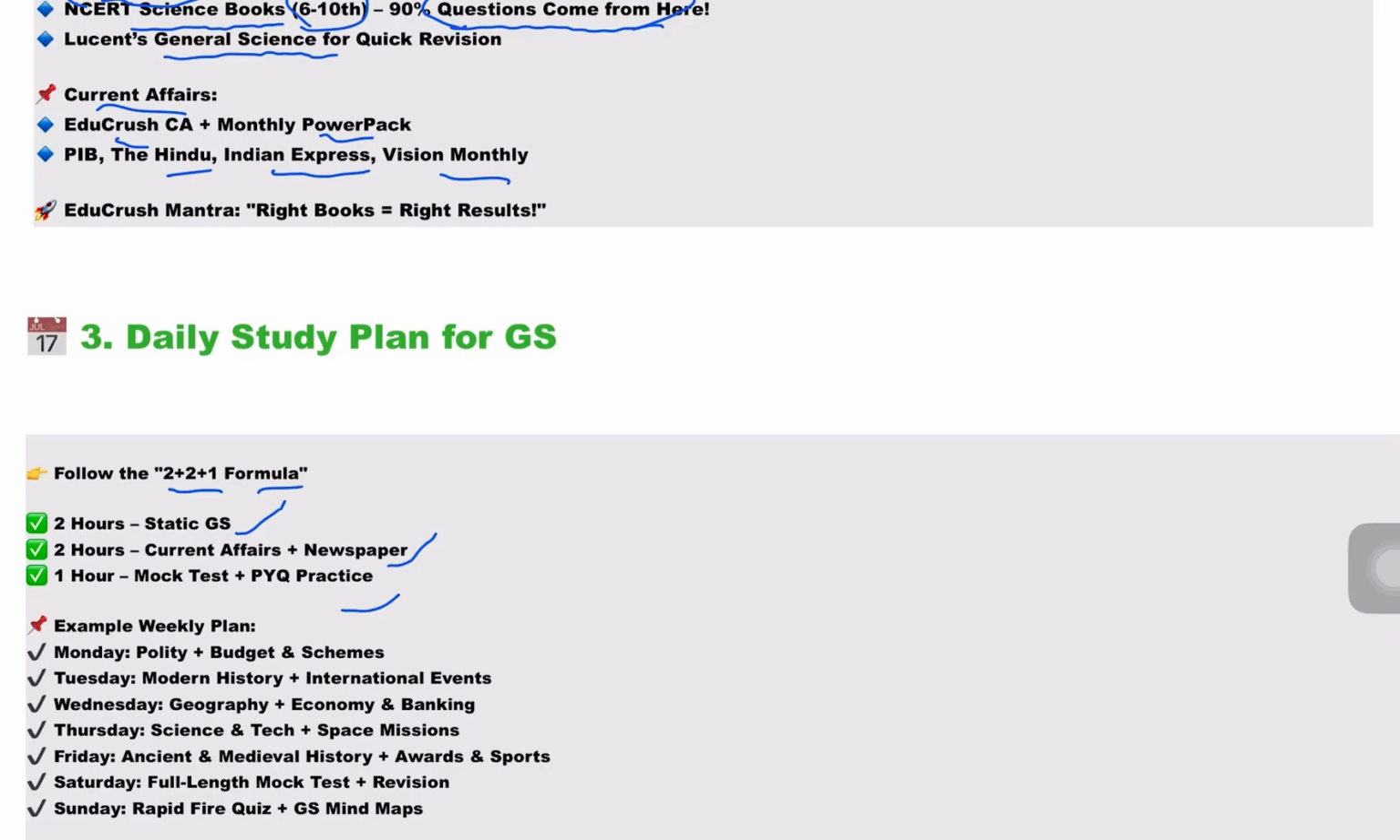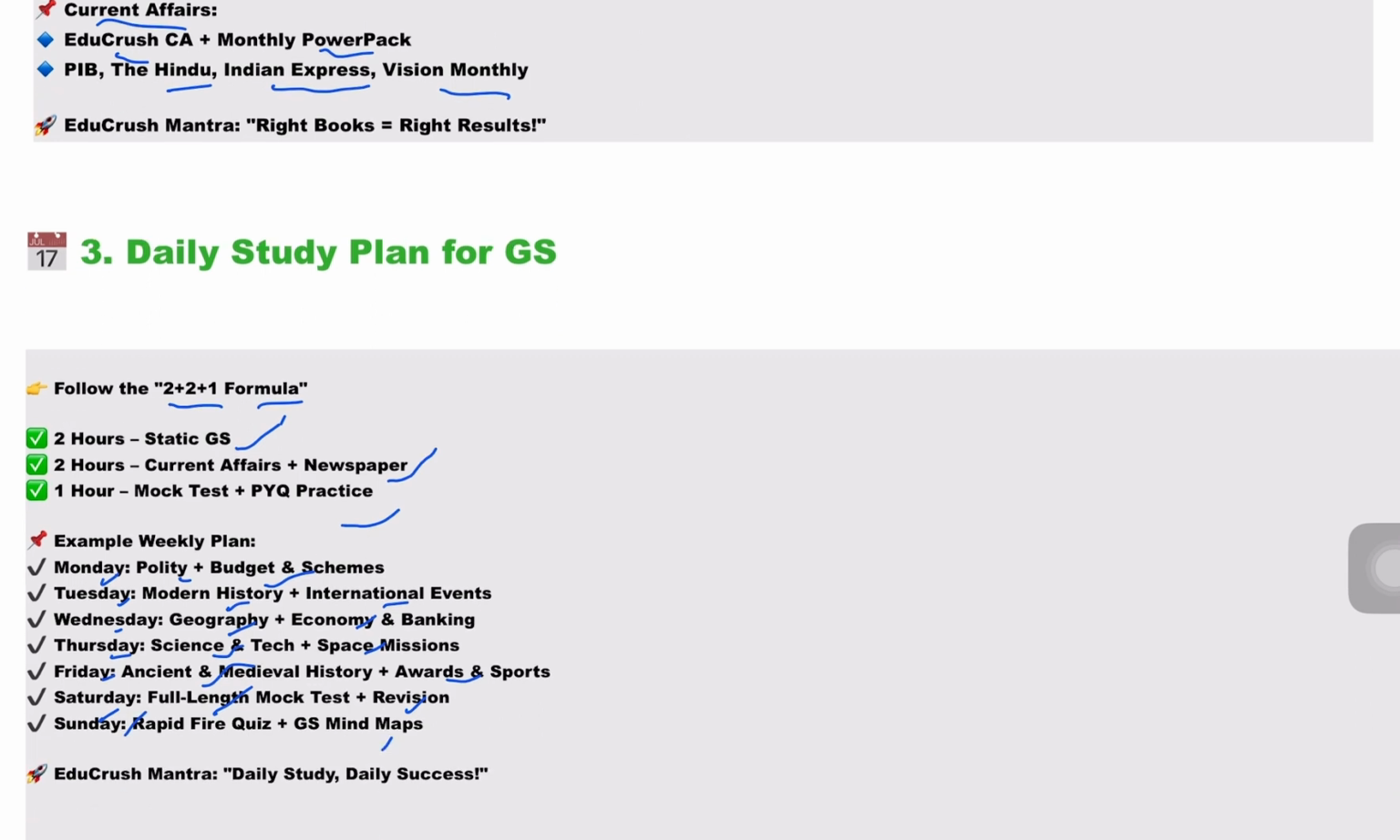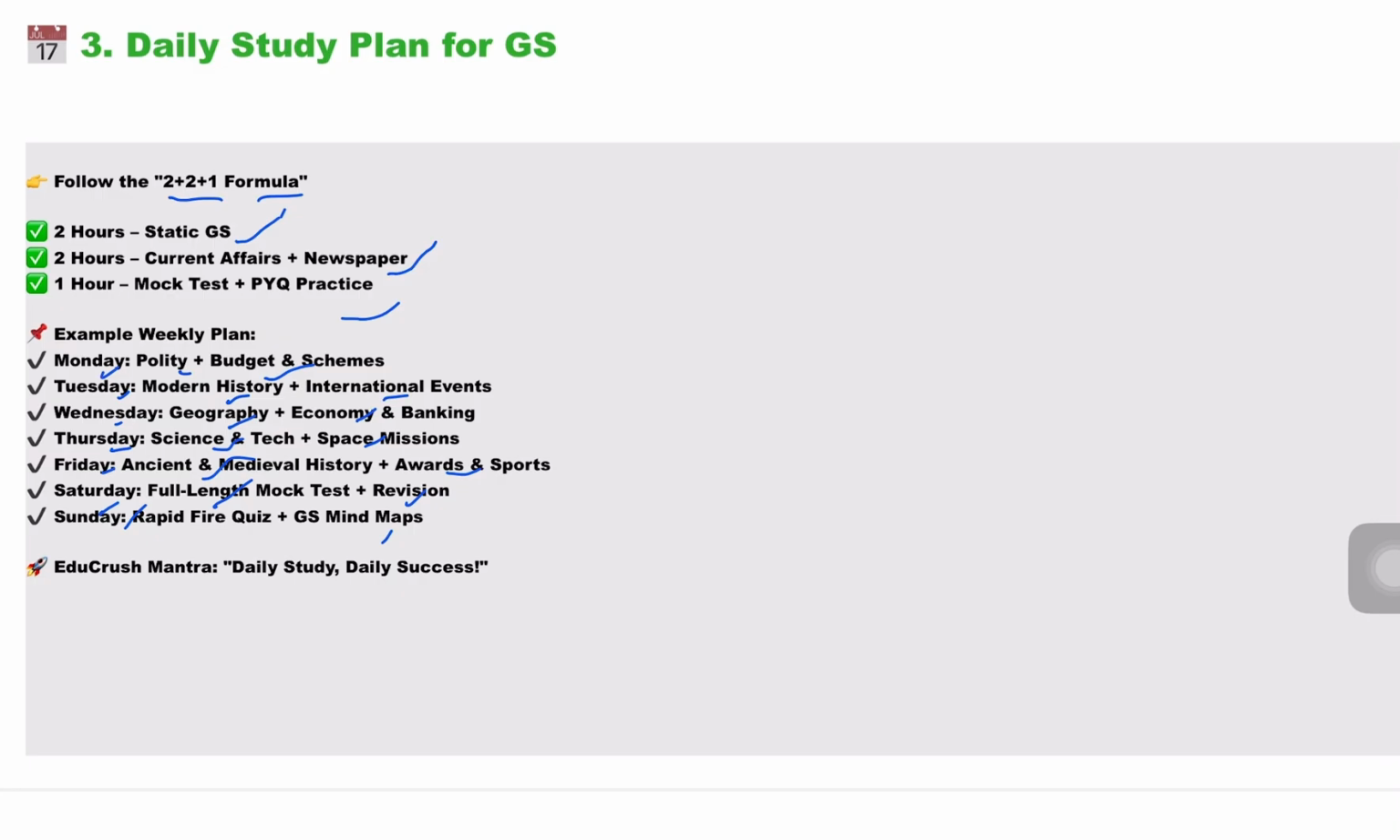For example, if you want to make a weekly plan, let us take on Monday polity plus budget and schemes, on Tuesday modern history plus international events, on Wednesday geography plus economy and banking, on Thursday science and tech plus space missions, on Friday ancient and medieval history plus awards and sports, on Saturday full length mock test plus revision, on Sundays rapid revision plus GS mind maps. So consistency is key. Follow this plan and you'll master GS in the next 60 days.